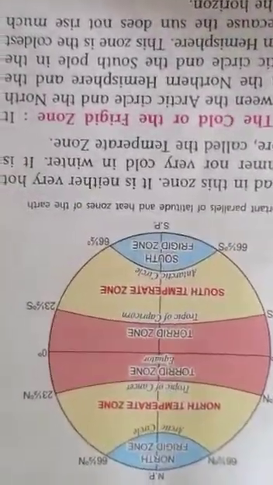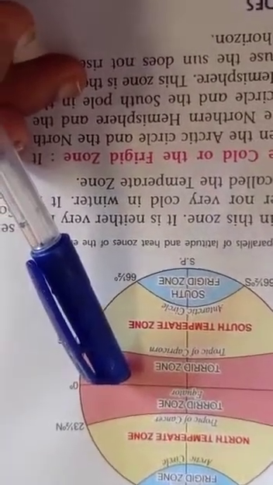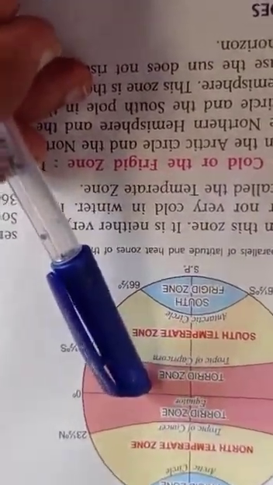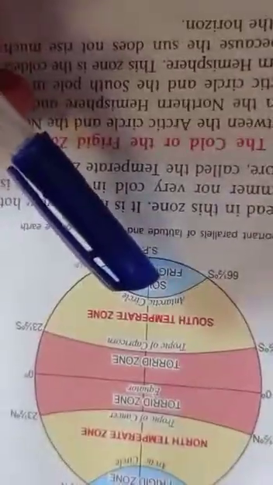Here understand it. First is the torrid zone that lies between the Tropic of Cancer and Tropic of Capricorn, and here the sun rays fall vertically. That's why it is known as the hot zone. And the second, temperate zone, lies between the northern hemisphere as well as the southern hemisphere. So here the temperature is moderate and it is known as the moderate zone or the temperate zone.